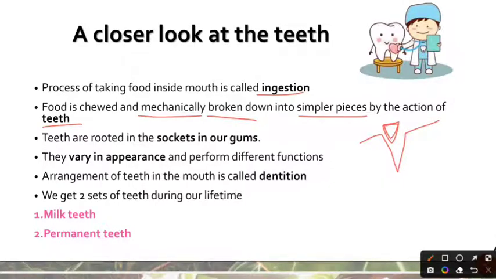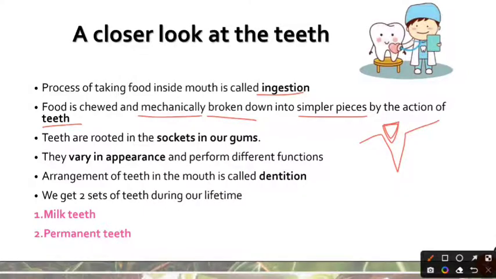Teeth vary in appearance. So we have different types of teeth, and they are going to vary in how they look, and that different structure is an attribute of their different functions. Some teeth are going to be used to tear the flesh. Other teeth are going to be used to grind the food, and depending upon what their function is, they have different shapes which are going to facilitate their function.